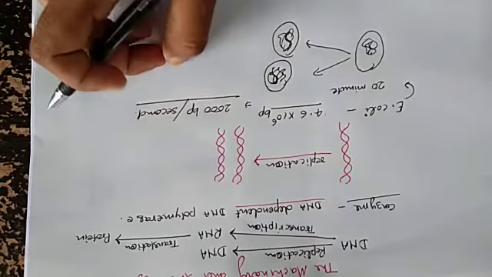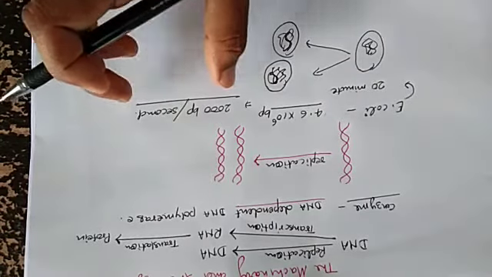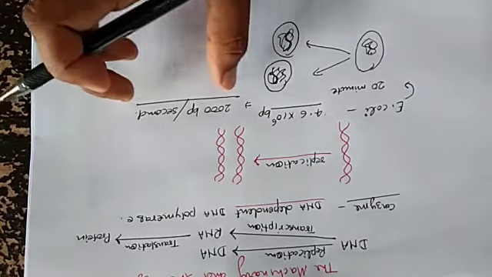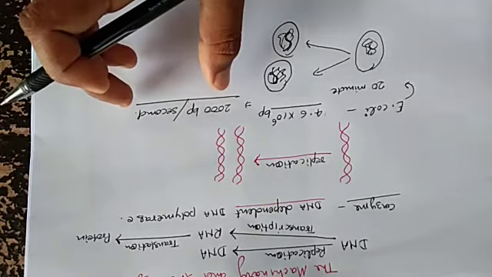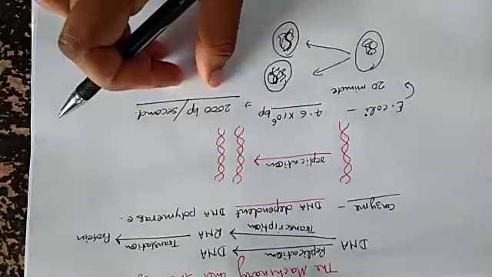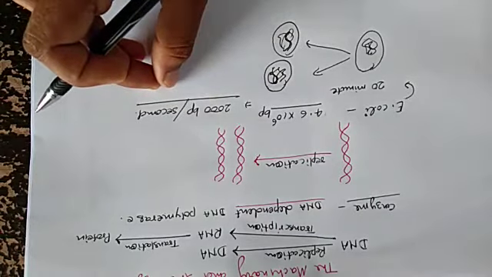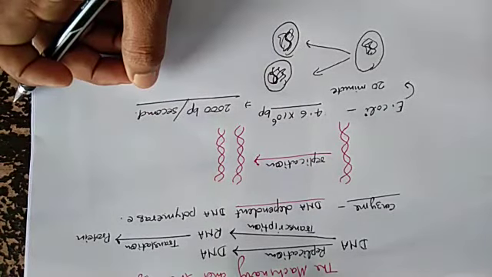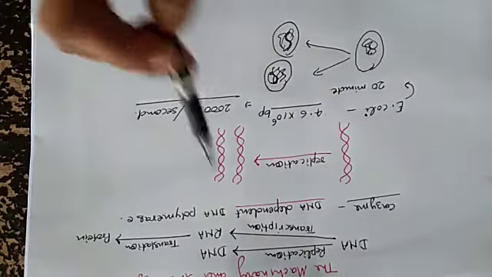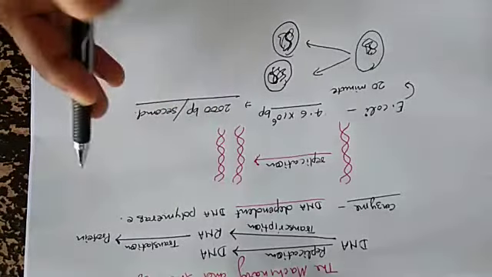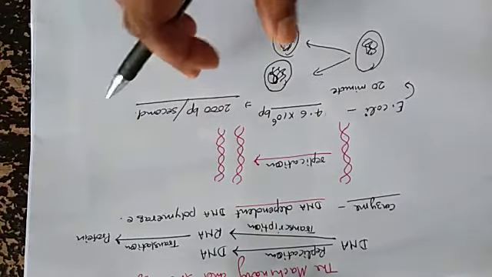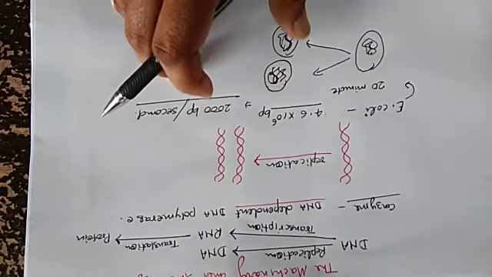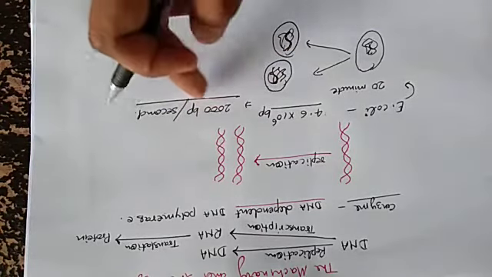And with accuracy, without any mistake, because if a mistake occurs, then mutation forms. Approximately it is the speed.